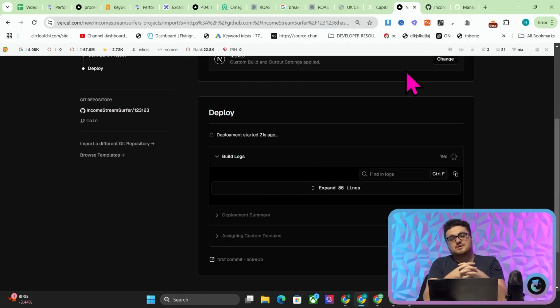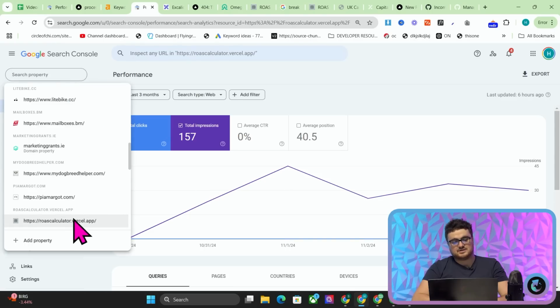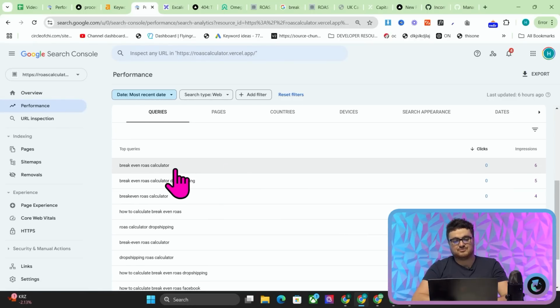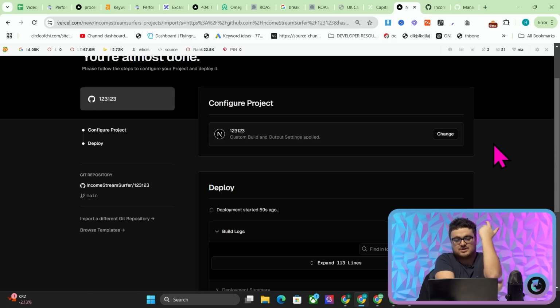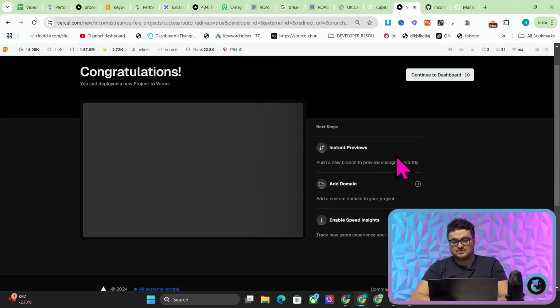So what I was saying before was, I'm not 100% sure how this works with the Vercel thing. I didn't have to necessarily pay for a domain because I could have just left it on Vercel and it's getting 45 impressions a day for things like break-even ROAS calculator. So what I might do, I might actually not release this as my own domain. I might just leave it on Vercel and just see what happens because this is basically free. You could release 100 of these with no domain and just see if it works, kind of thing. Because as far as I know, you get that Vercel domain for as long as you want.